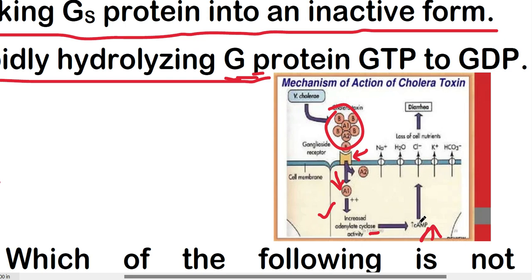Because this cAMP is increased, it affects the membrane channels, and ultimately the nutrients or minerals come out from the cell to the outside through these channels. So loss of cell nutrients occurs, which is known as diarrhea. This is the process of how cholera toxin causes diarrhea in our body.